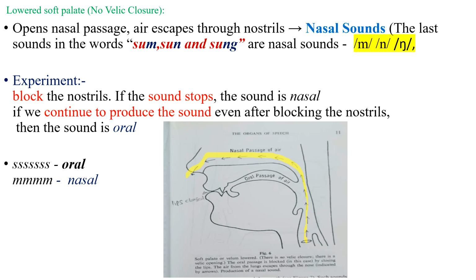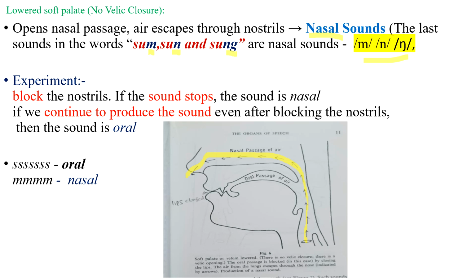So this produces nasal sounds. Opening of the velum or lowering of the soft palate causes nasal sounds. Examples are the last sounds in the words: mm, some, sun, sung. These three are nasal sounds because the sounds come out from the nose or nostrils.